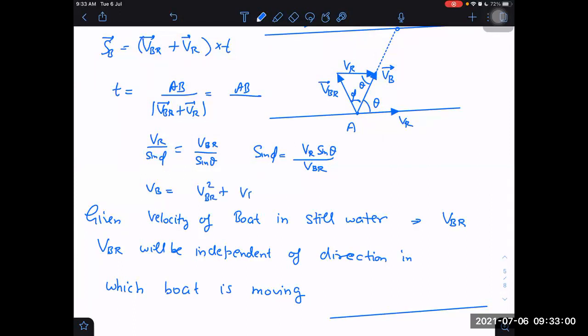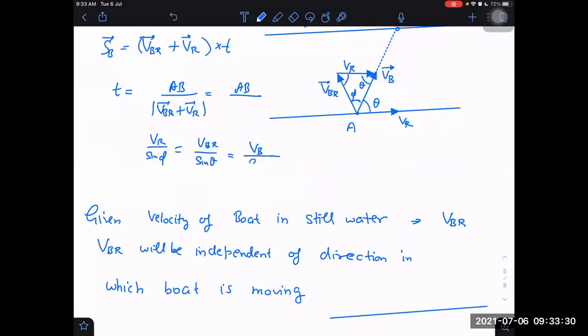VBR square plus VR square plus 2 VBR into VR into cos. No, I was doing stupid thing. Sorry. Not cosine rule. Sine rule is very useful. Use sine rule only. What is VB? Wait a second, let me write it here itself. VB divided by, what is the other side angle?